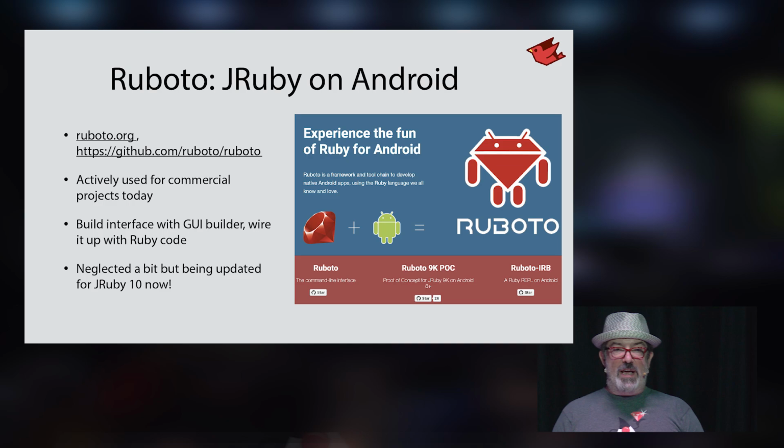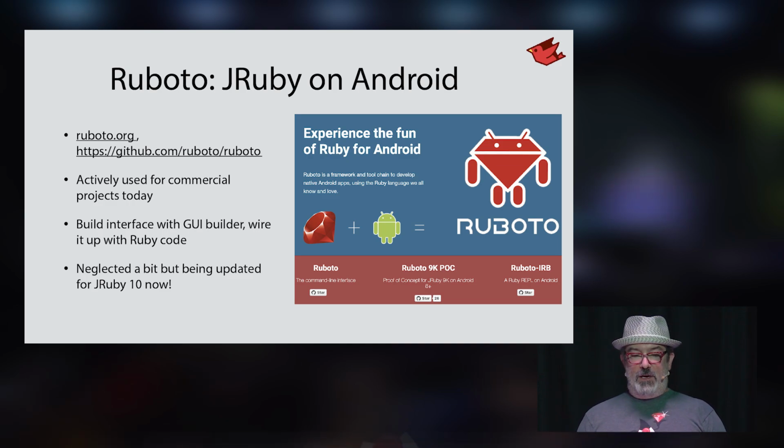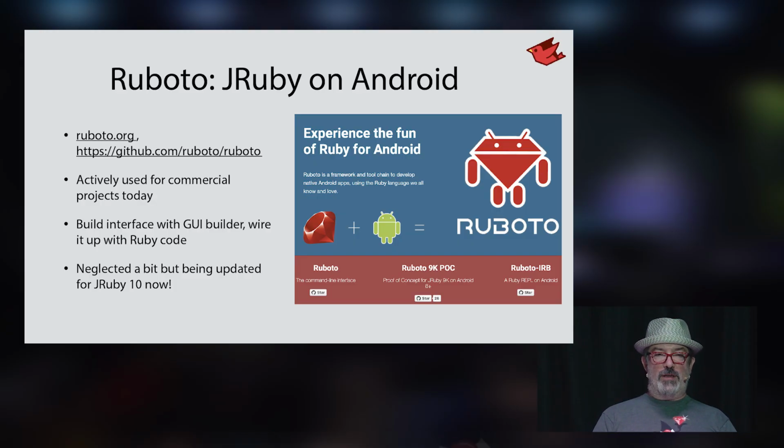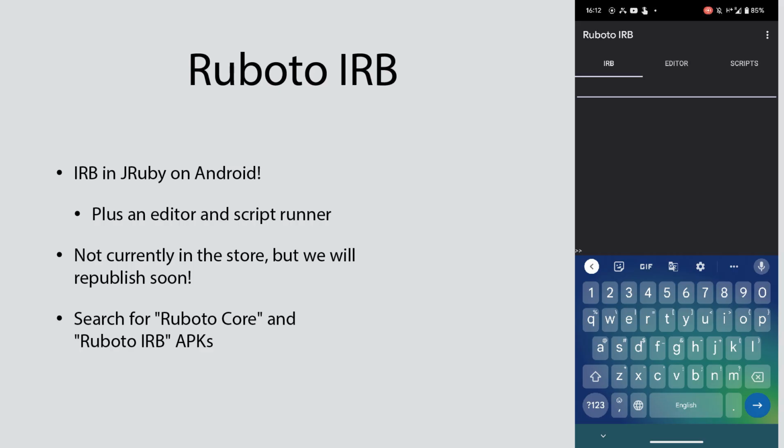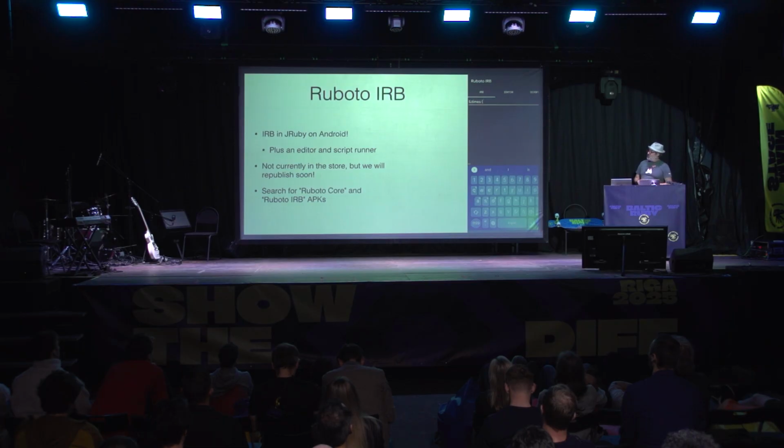And of course, I mentioned that we have JRuby on Android as well. The project is called Rubato. It's being updated right now for modern JRuby, modern Android. We've been chatting on our Matrix channel with some folks that want to be able to bring their game APIs to an Android app. And so they've been helping us get it updated and get it working with latest versions of JRuby and Android. This is a little demonstration of an IRB application, Rubato IRB running on a mobile device.